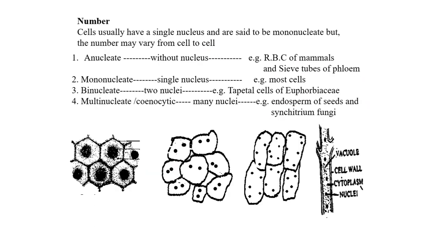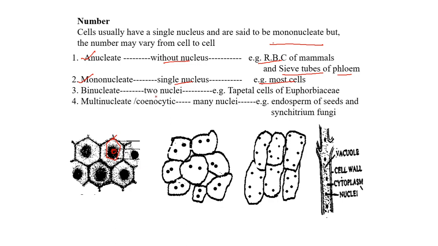The number of nuclei also varies from cell to cell. Usually we have cells which have a single nucleus. Such cells are called mononucleate cells. But we also have cells which do not have a nucleus. These cells which do not have nucleus are called the anucleate cells. The examples are the RBCs and the sieve cells of phloem tissue. Mononucleate cells are very common in almost all the cells of the plant, which have a single nucleus. This is the diagram which represents a mononucleate cell.